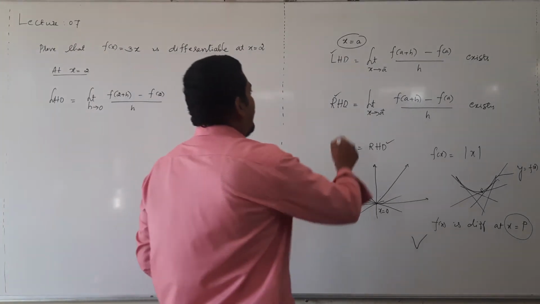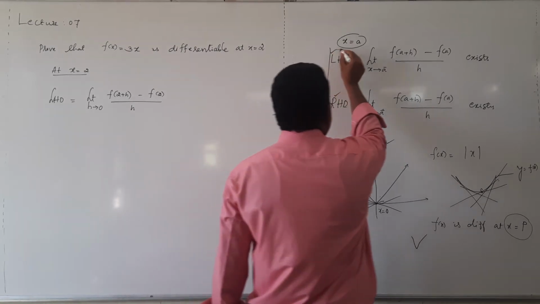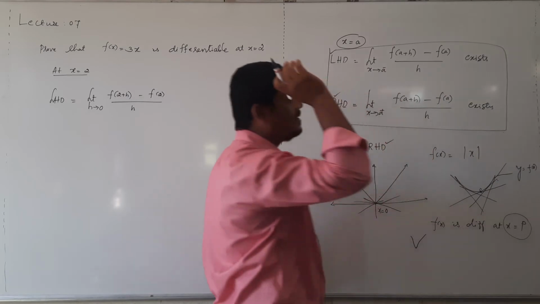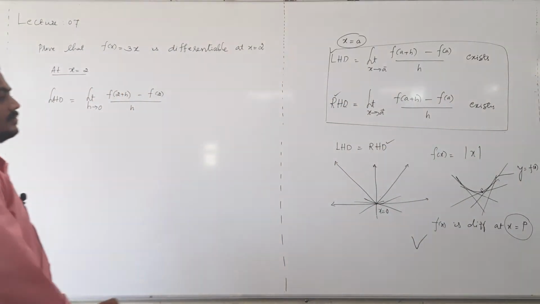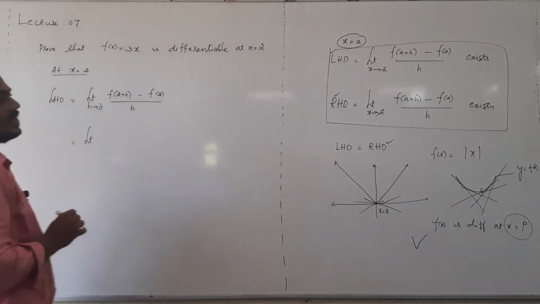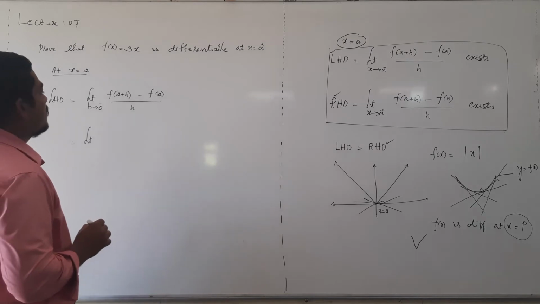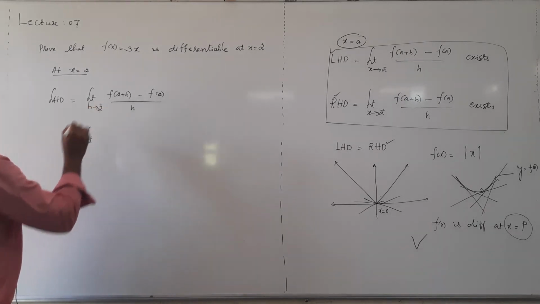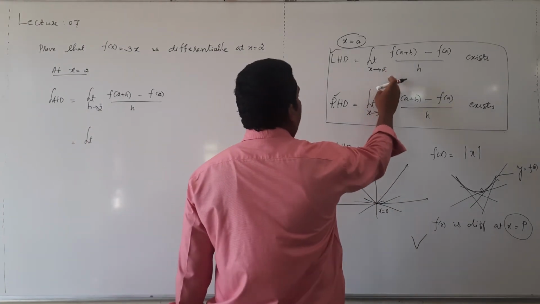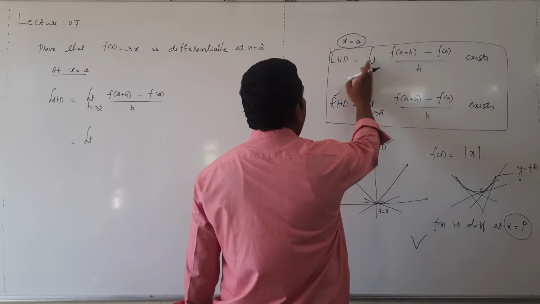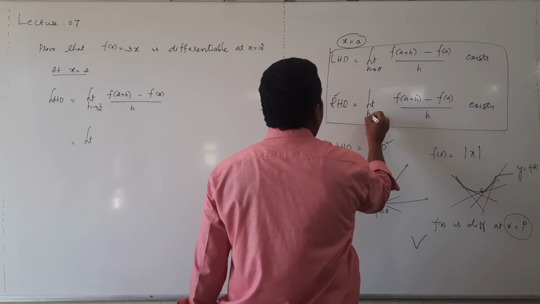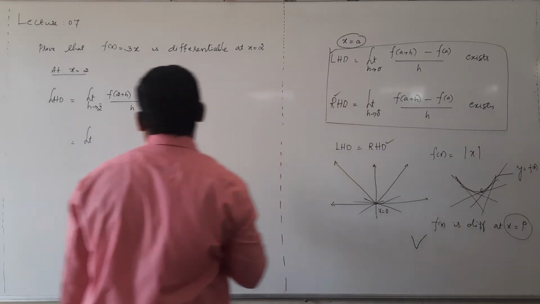In this formula, wherever a is there, just replace it with the given number. Sorry, here also h tending to 0 minus only, not x tending to.